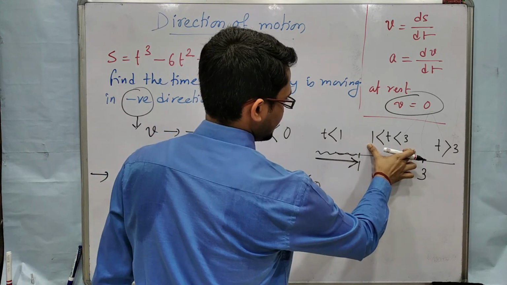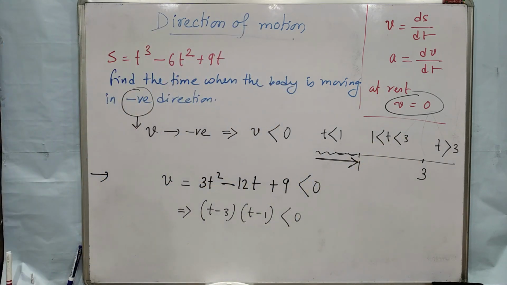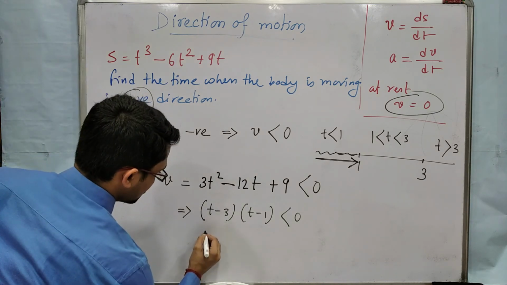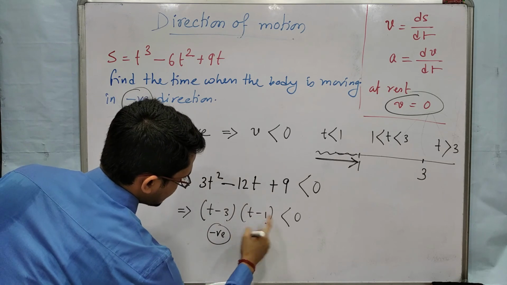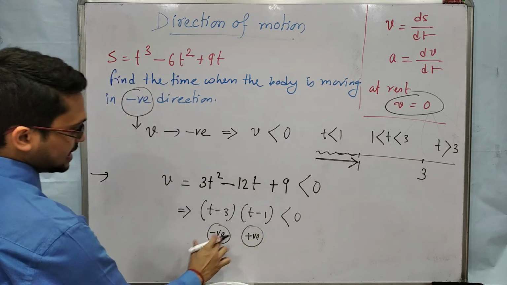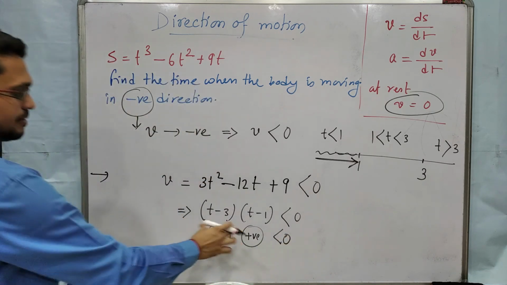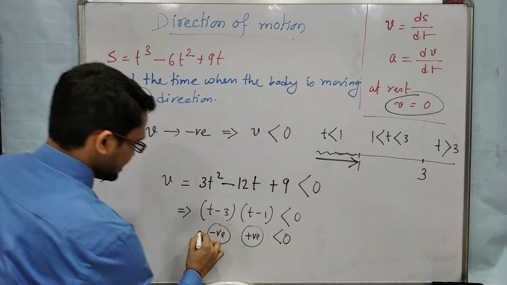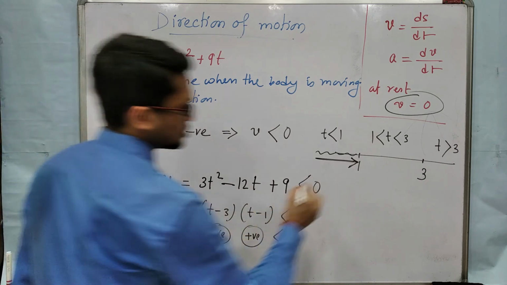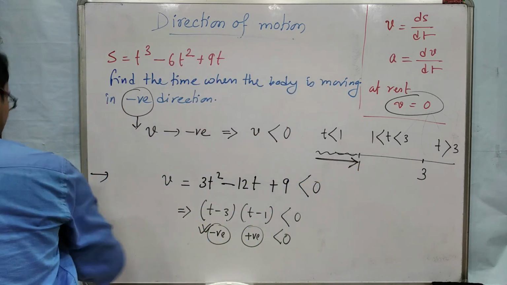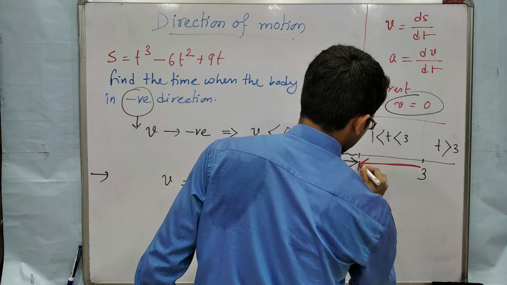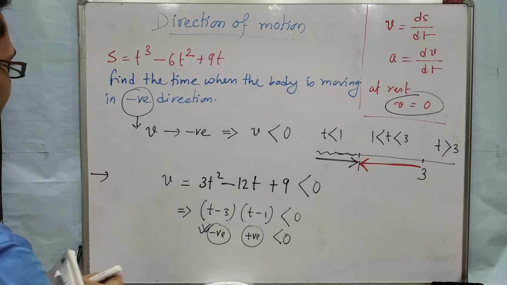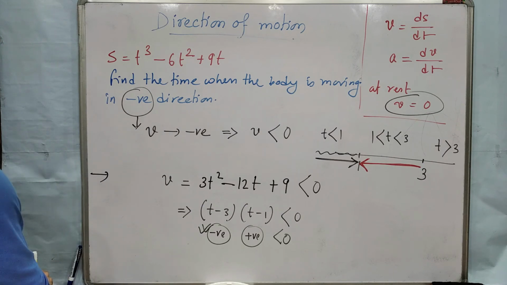Next region, t between 1 and 3 seconds. You can take 2 or any value in between. If you take t equal to 2, then 2 minus 3 is negative, and 2 minus 1 is positive. Negative times positive is negative, less than 0. So this region is satisfying this equation, right? So in the region of 1 to 3 second, the object is moving along the negative axis, or negative direction. Okay, understand how to find?